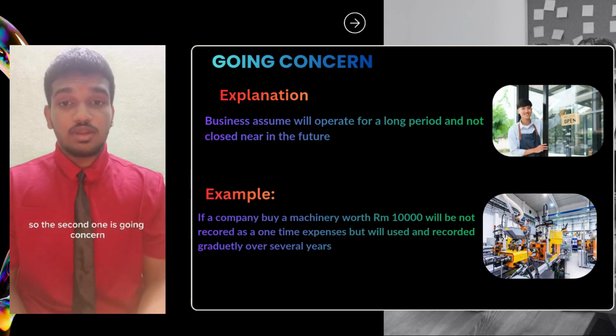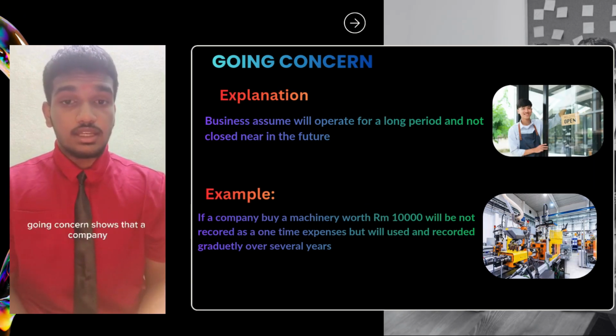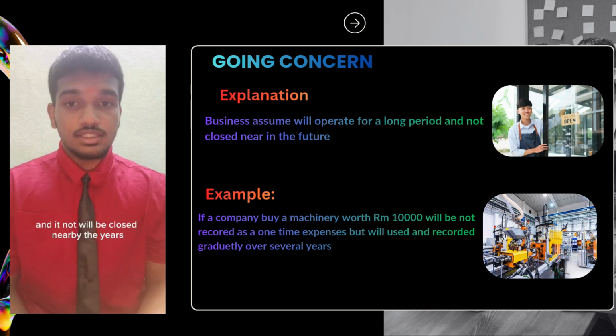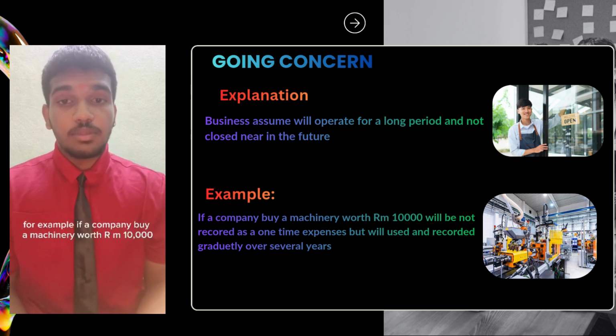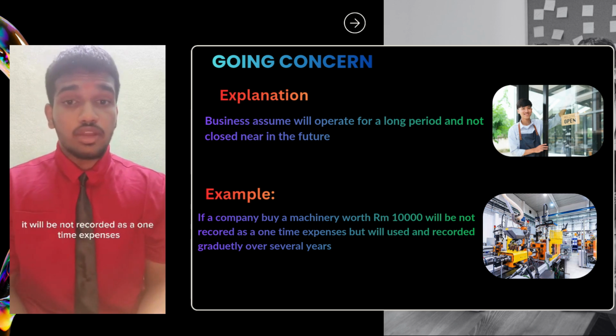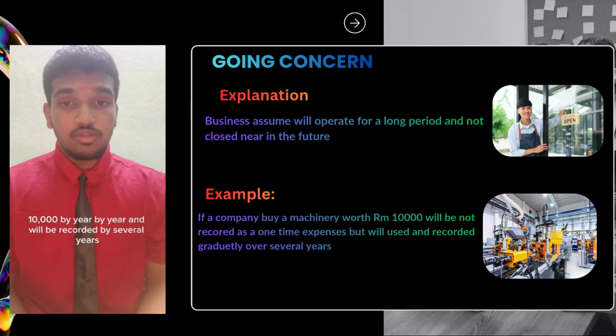So the second one is going concern. Going concern shows that a company assumes that they will operate for the long term and will not be closed in the near years. For example, if a company buys machinery worth RM10,000, it will not be recorded as a one-time expense. Instead, they will use the machinery by year and it will be recorded over several years.